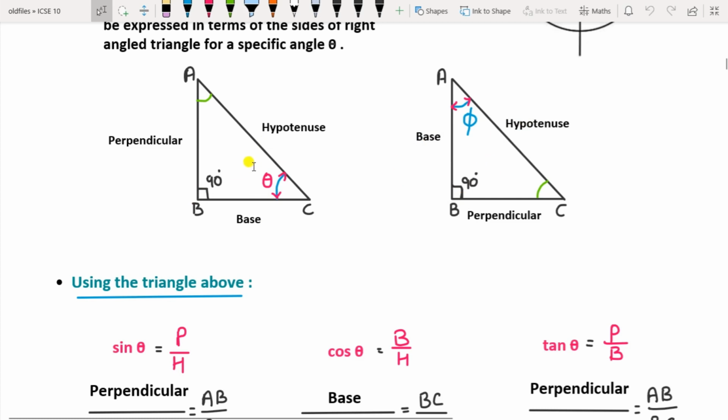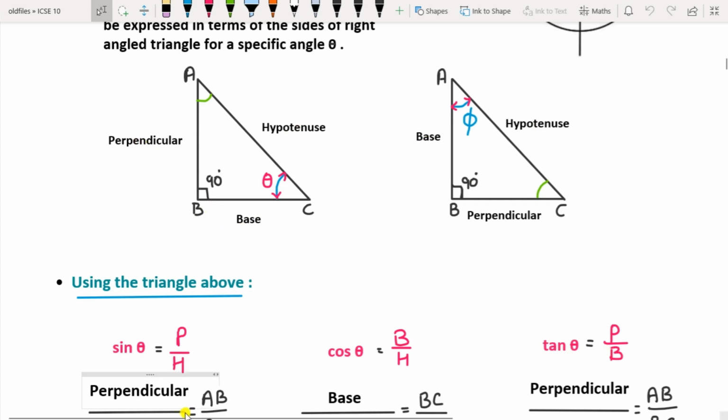So you can see from these two figures that the perpendicular and the base will change accordingly as you change your acute angles. Now using the above triangle, we can find the ratios. Sine theta, you have to remember, is perpendicular upon hypotenuse. Then cos theta is base upon hypotenuse. Then tan theta is perpendicular upon base.